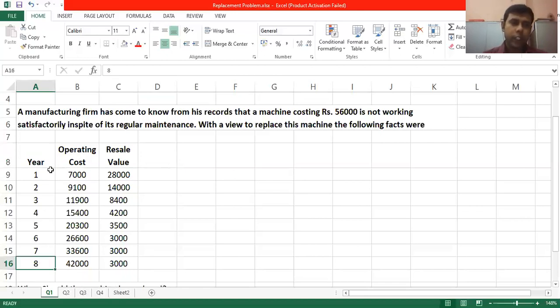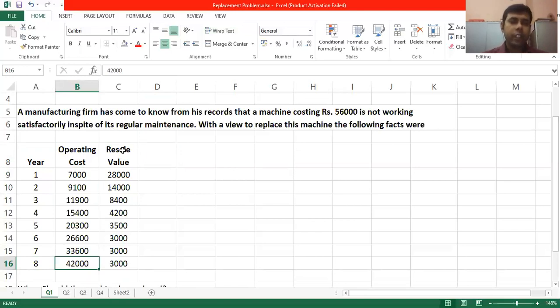Operating cost. For each year, the operating cost has been mentioned. First year, the cost is 7,000. Second year, it is 9,100. Third year, it is 11,900. Likewise, it is increasing, and eighth year, it is 42,000.